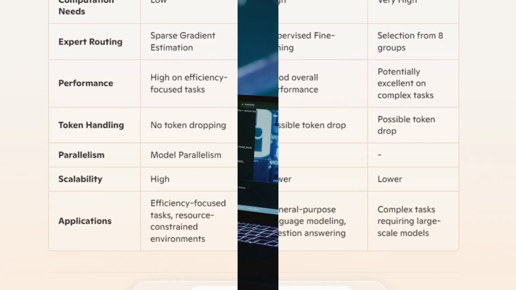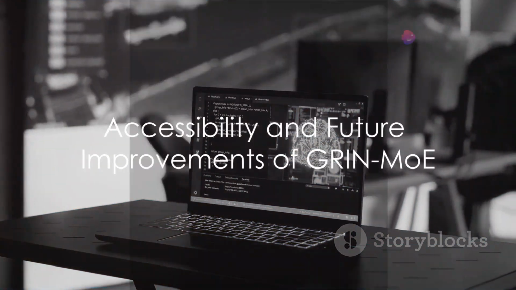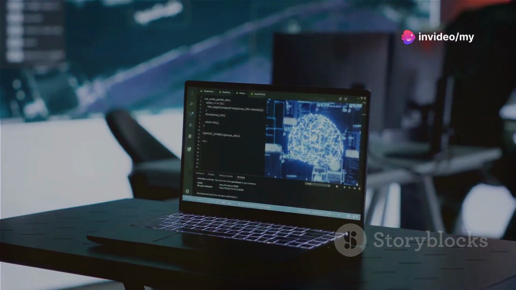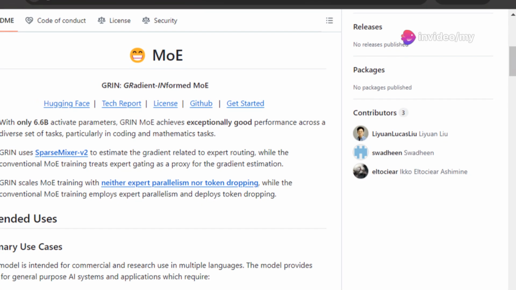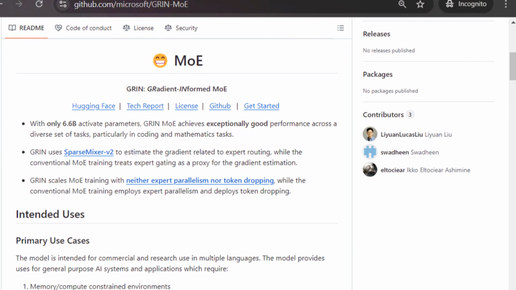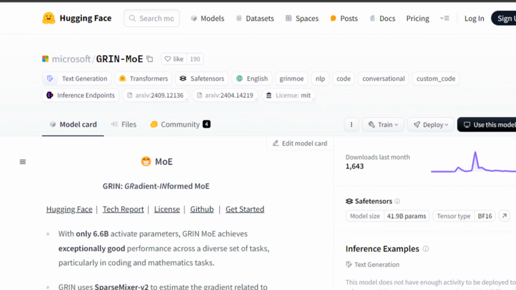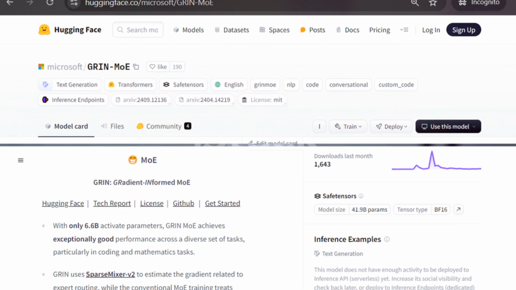for such applications. Want to try it out? GRIN-MoE is accessible via GitHub and Hugging Face. You can follow step-by-step instructions for local code execution or use Docker for a smooth setup. An interactive demo is also available for a hands-on experience.